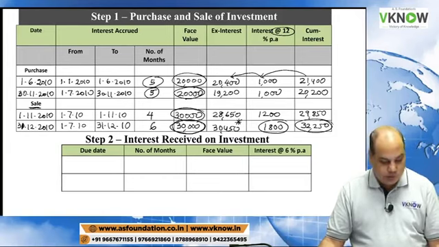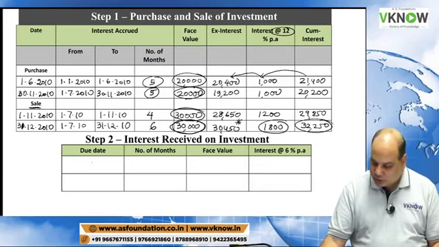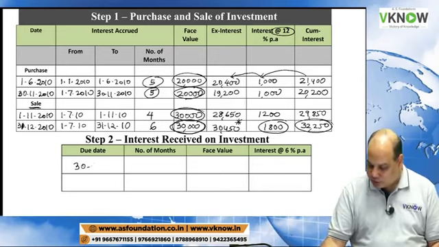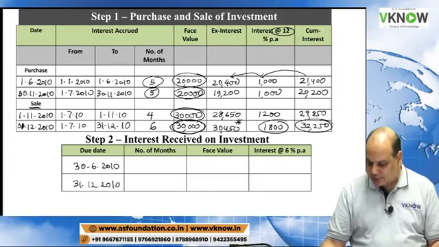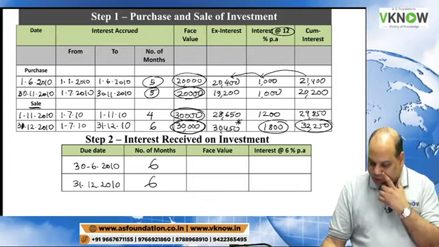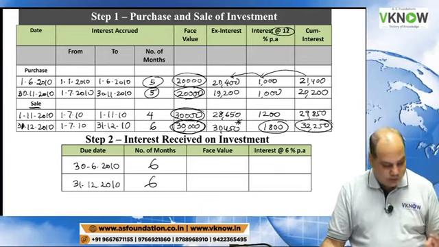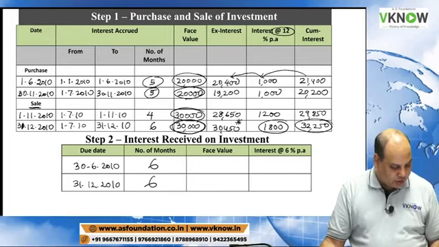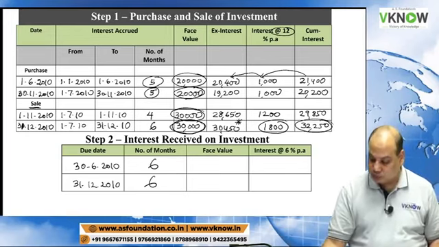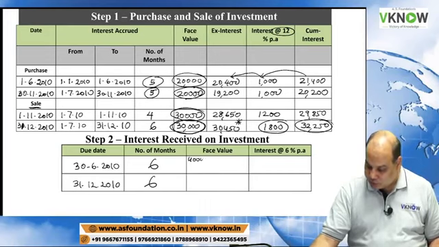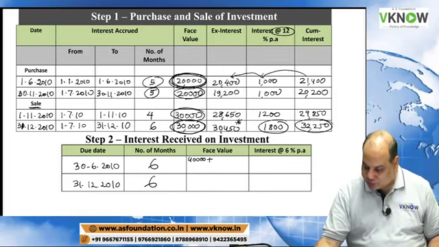Step 2 is interest received on investment. So the dates we will receive the interest will be 30th June 2010 and 31st December 2010. The number of months will be 6 months. Face value you have to tell me. Opening investment is 40,000. Plus you purchased 20,000 plus 20,000.